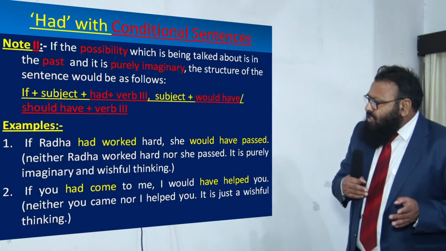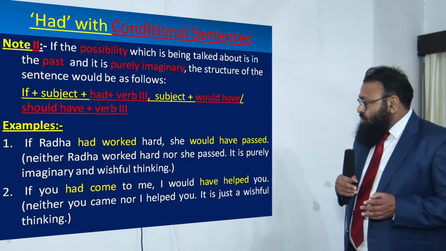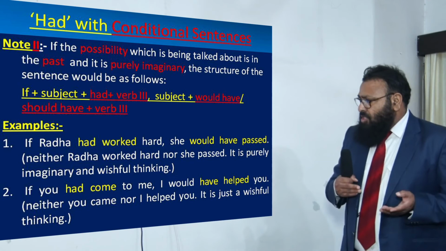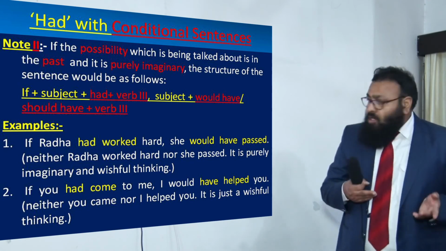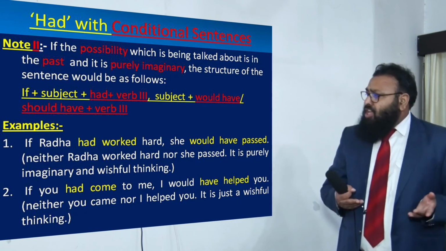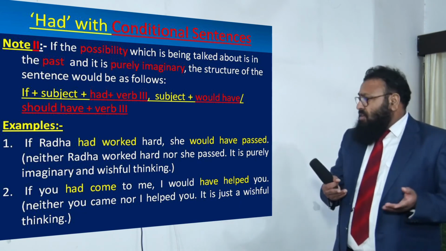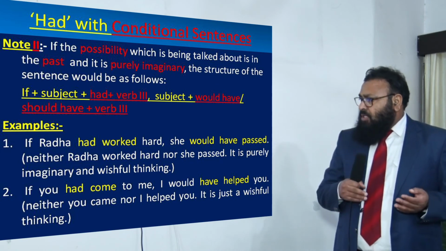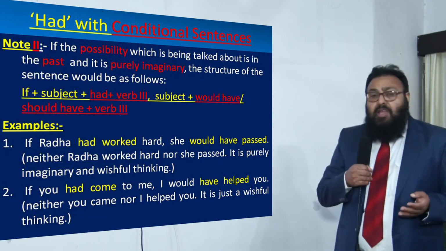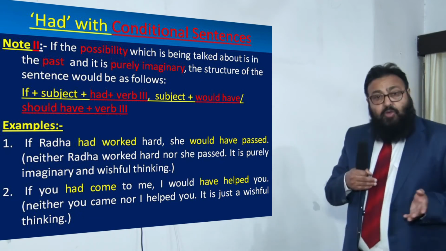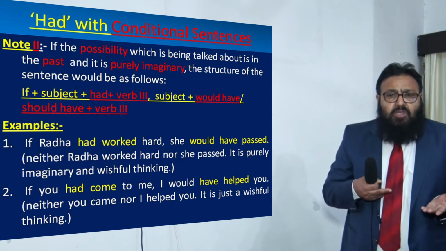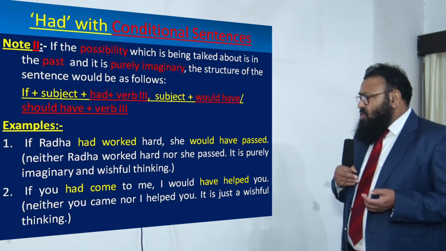Examples are: if Radha had worked hard, she would have passed. Now this is pure supposition, dear children. Neither Radha worked hard nor did she pass. It is purely imaginary and wishful thinking. So, if Radha had worked hard, she would have passed. The second example is: if you had come to me, I would have helped you. Neither did you come nor did I help. It is just wishful thinking, a pure assumption, dear children.